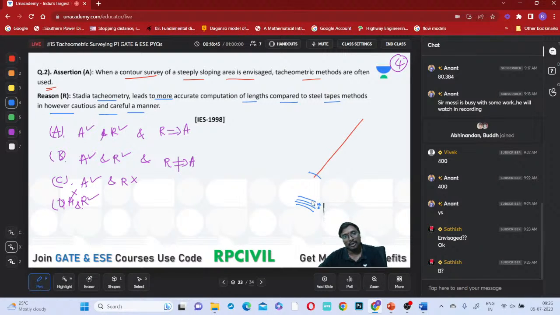Contour interval is nothing but your horizontal distance between these two contour lines, you can say. So that horizontal distance between them is accurately obtained by this steel tape or chain, or it is accurately obtained by this tachyometer. Tell me, which one is better? Tachyometer, exact pointing, you can get it, right?